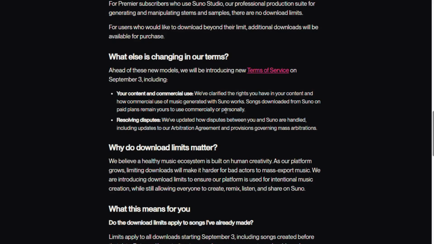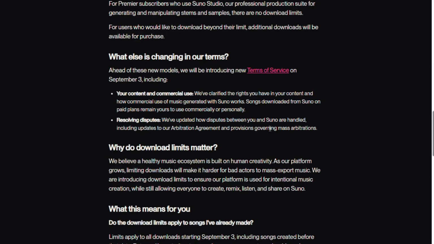Why is Suno doing this? According to Suno, the reason for introducing download limits is to make it harder for bad actors to mass export huge amounts of music. Suno says the goal is to encourage intentional music creation while still allowing users to create, remix, listen, and share music on the platform.